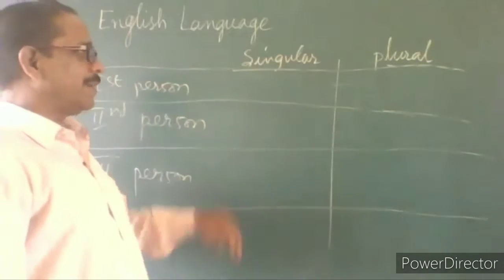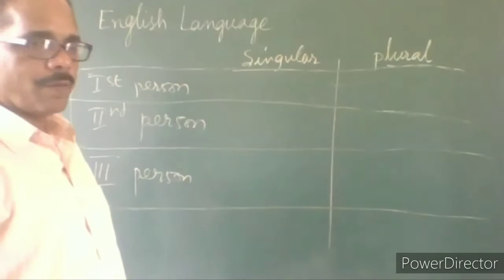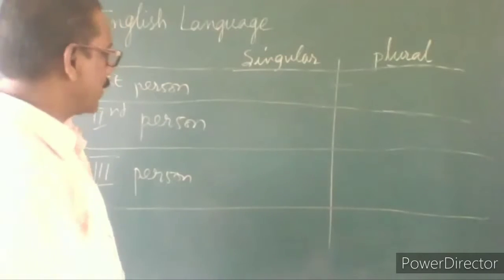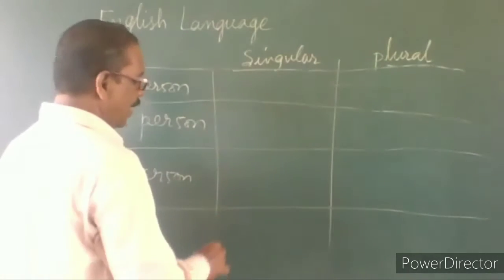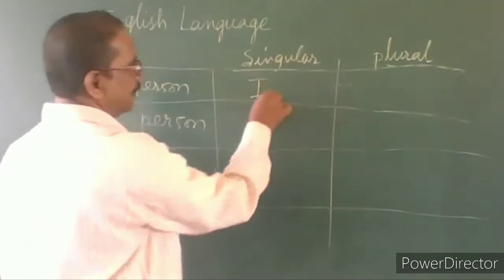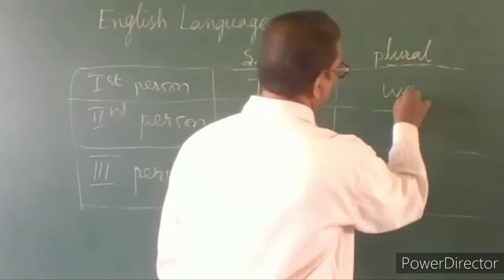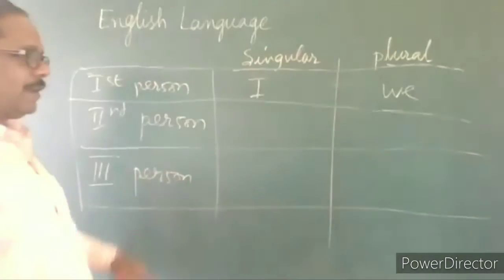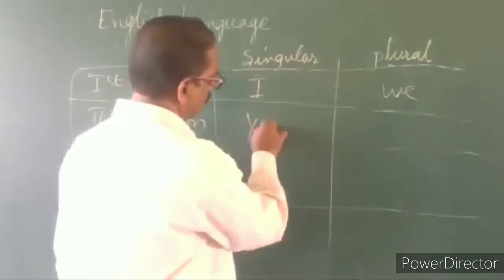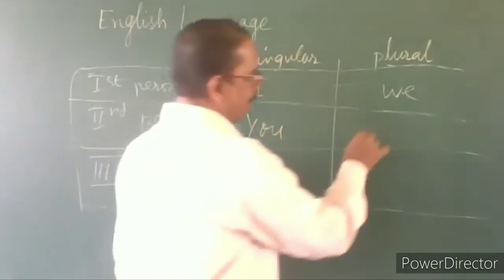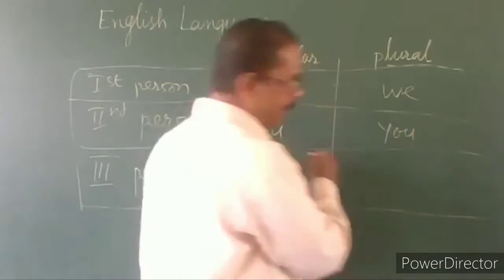What is first person singular? First person singular is I. What is plural? We. Second person singular? You. Plural also is you, depending on the usage.